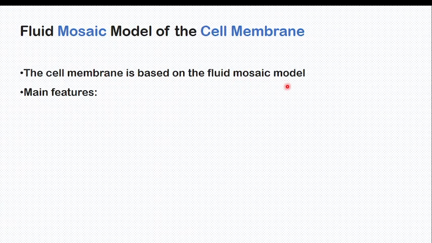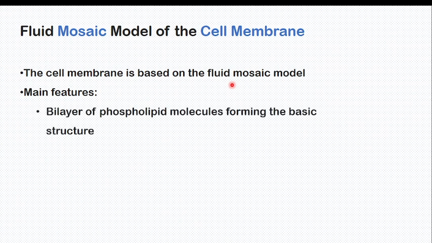When you say fluid mosaic model, it means there is a way to explain what a cell membrane looks like. The theory which explains a cell membrane very well is called the fluid mosaic model. When you say fluid, it says that a cell membrane is a bilayer of phospholipid molecules, forming the basic structure. It means the cell membrane is a bilayer, with 2 layers of phospholipid molecules.